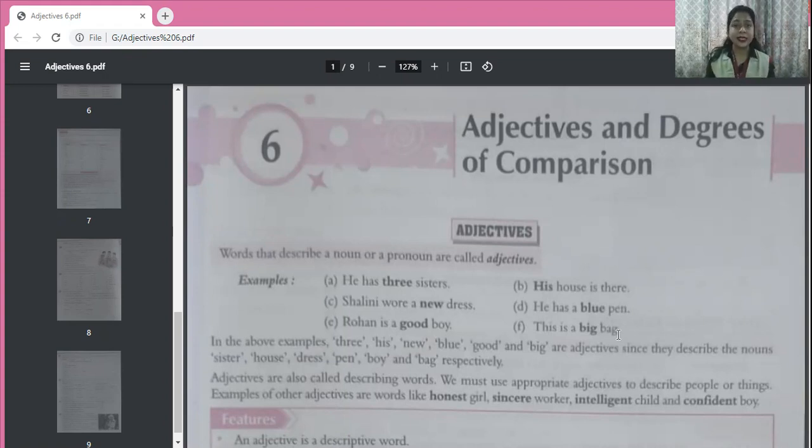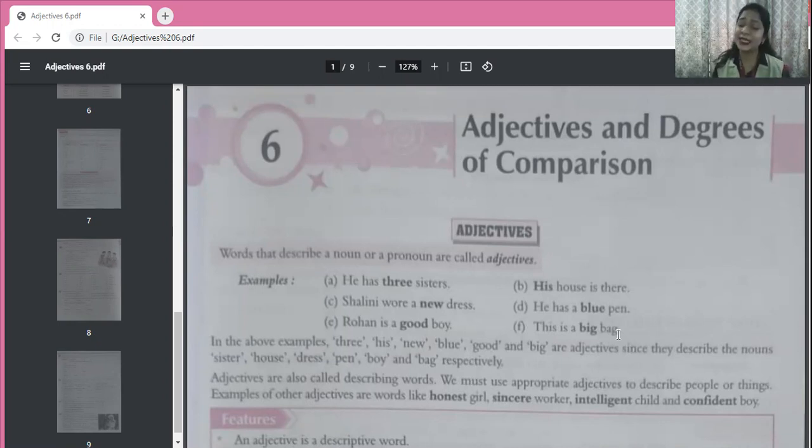Now why am I telling you about nouns and pronouns? Because to know about adjectives, you first must know what nouns and pronouns are. But of course, we have taken your classes on these topics and you know about them very well now. If you have a confusion, please see the earlier videos and everything will be very clear to you.